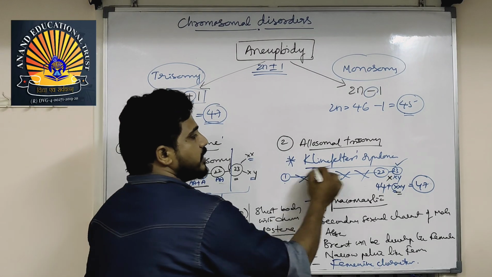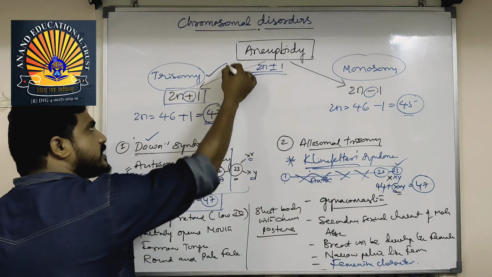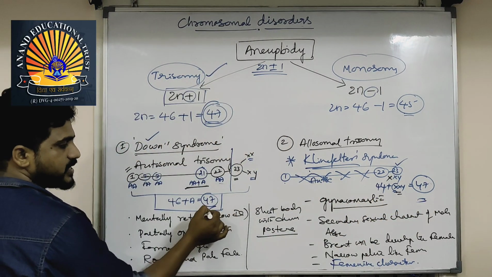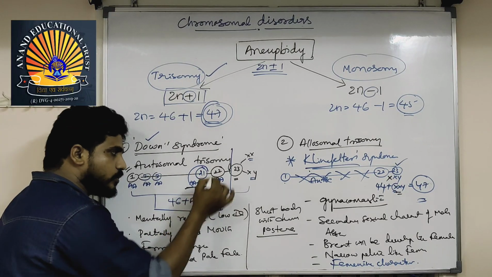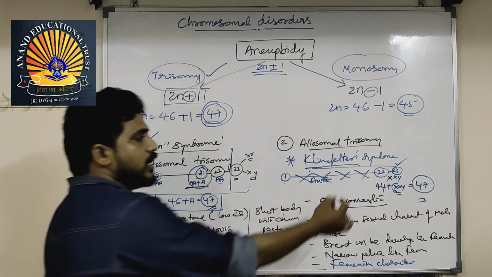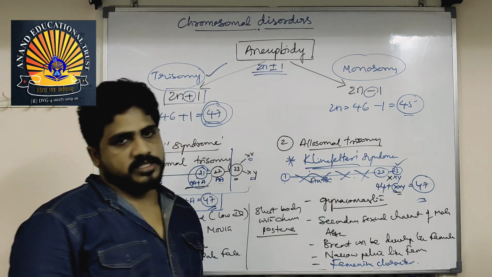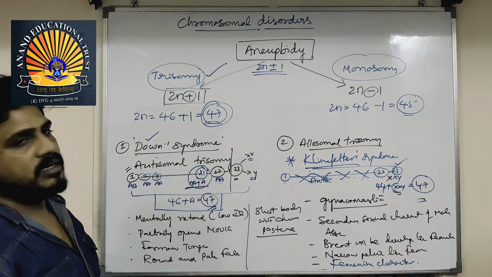That syndrome is called Klinefelter syndrome. So Klinefelter syndrome is also trisomy. Trisomy condition 47. You can see the 47 here and 47 here. But this time 47 additional chromosome is there at the 21st. So 21st trisomy, Down syndrome. Allosomal trisomy or trisomy in a male, that is Klinefelter syndrome. The symptom is gynecomastia. So these two come under trisomy.